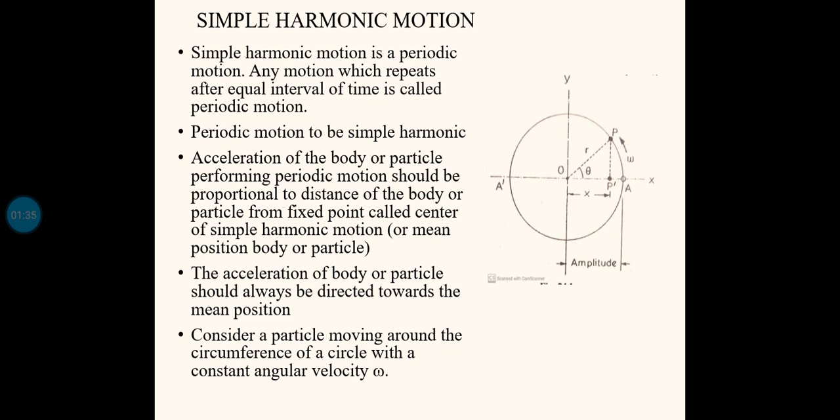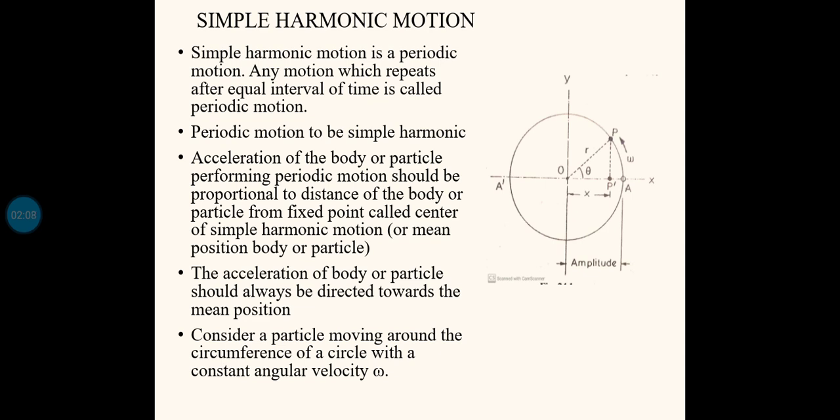So for a periodic motion to be simple harmonic, the first condition is that the acceleration of the particle should be proportional to the distance from the mean position of the motion. The second is that the acceleration of the particle should always be directed towards the mean position. If these two conditions are satisfied, then only can we say that a periodic motion is simple harmonic motion. Anyway, during the derivation these two points will become clear.